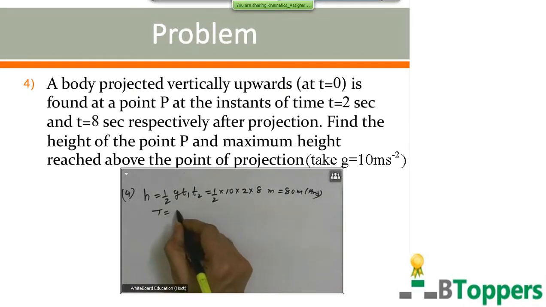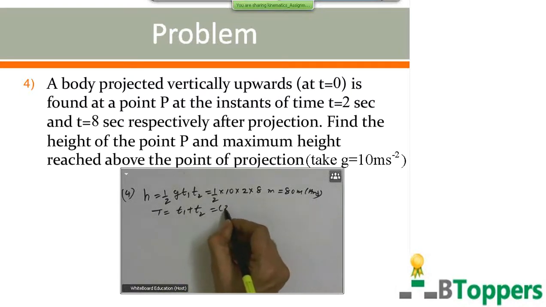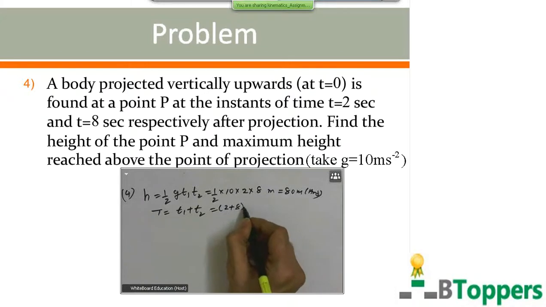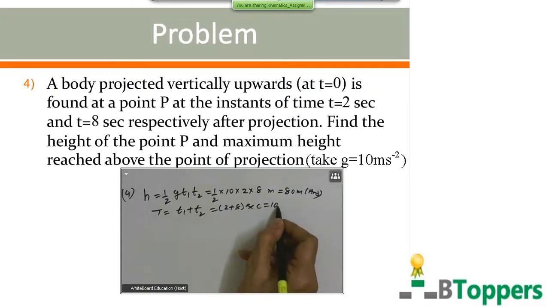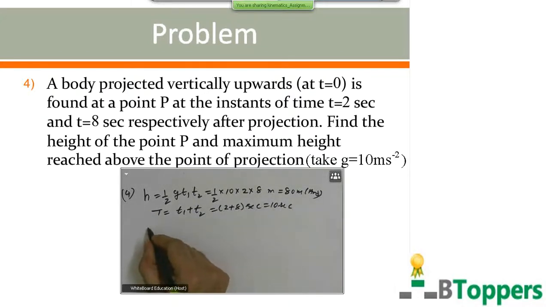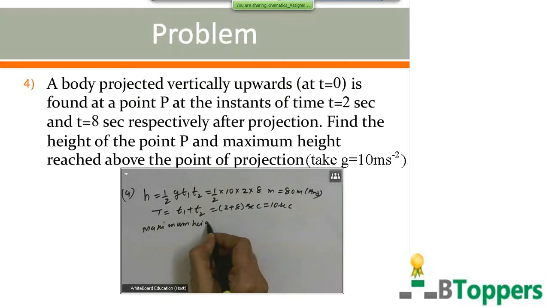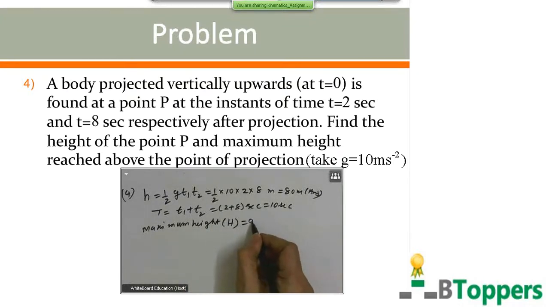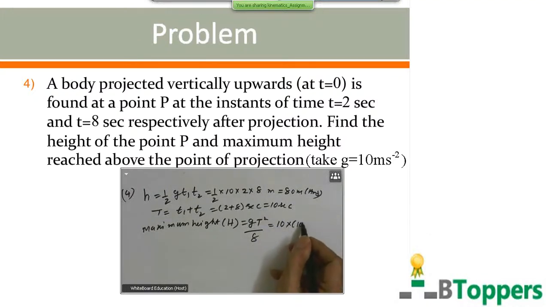So the time of flight is given by t1 plus t2, that is 2 plus 8 seconds or 10 seconds. The maximum height reached above the point of projection, in terms of the time of flight, can be written as g into capital T square by 8. g is here 10 meter per second square, capital T is 10 seconds.